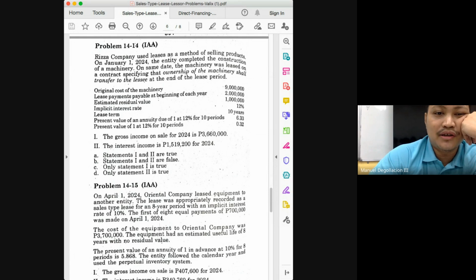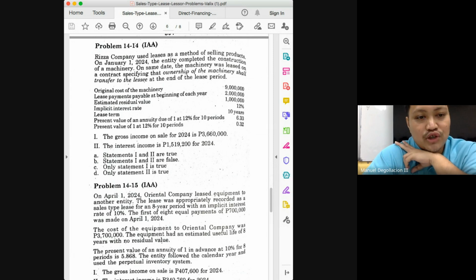be sure of your answer yet because you know that statement 1 is true, but what if statement 2 is also true? That's the problem here. Okay, we need to check statement 2. The interest income is 1,519,200. If I am to guess, what did the problem do here?